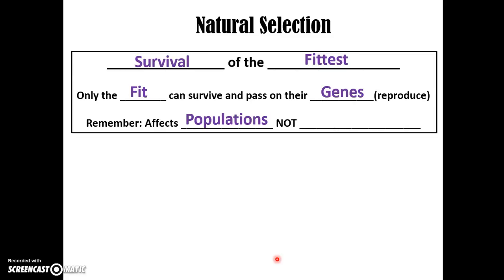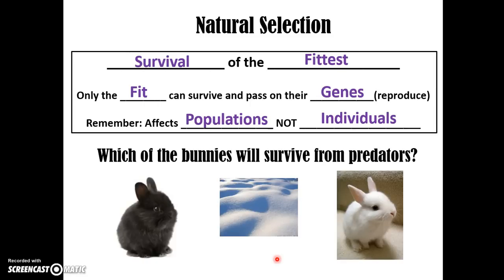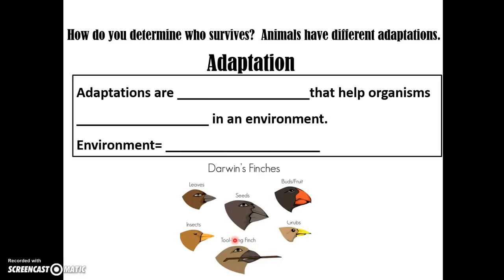Remember, evolution and natural selection affects a population, not an individual. This cannot happen with just one thing. Okay, so which bunny will survive from predators? We obviously know the white bunny will survive here. Okay, not this color. Okay, so how do you determine who survives, right? We really don't determine, nature does. So how does nature determine?